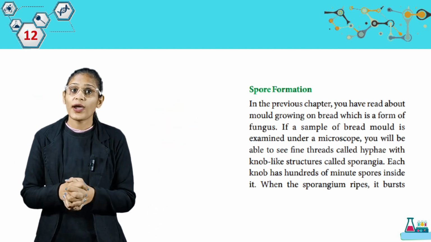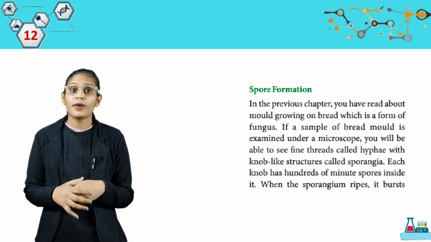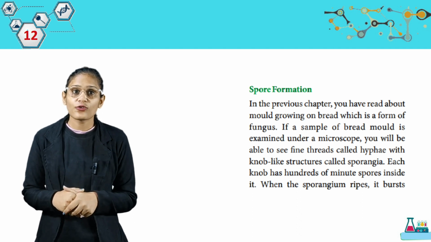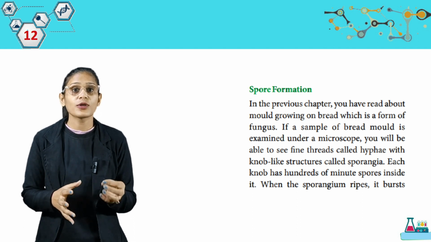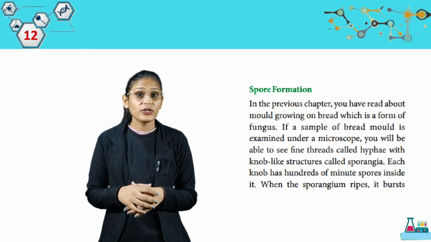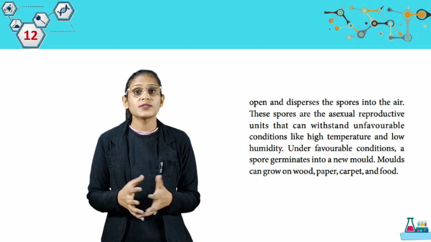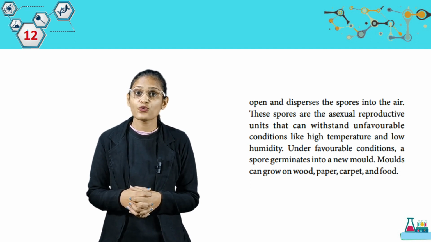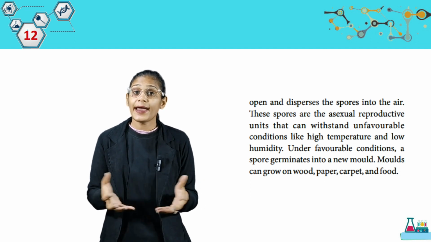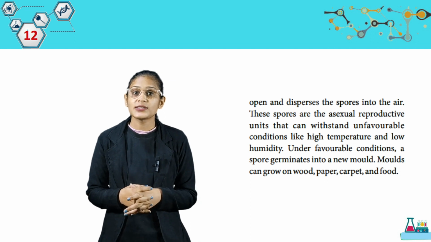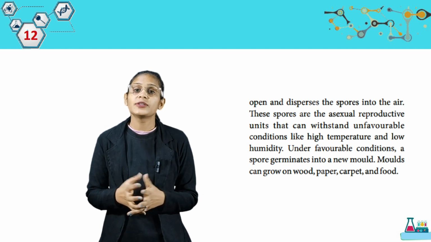In the previous chapter, you have read about the mold growing on bread, which is a form of fungus. If a sample of bread mold is examined under a microscope, you will be able to see fine threads called hyphae with knob-like structures called sporangia. Each knob has hundreds of minute spores inside it. When the sporangium ripens, it bursts open and disperses the spores into the air. These spores are the asexual reproductive units that can withstand unfavorable conditions like high temperature and low humidity. Under favorable conditions, a spore germinates into a new mold. Molds can grow on wood, paper, carpet, and food.